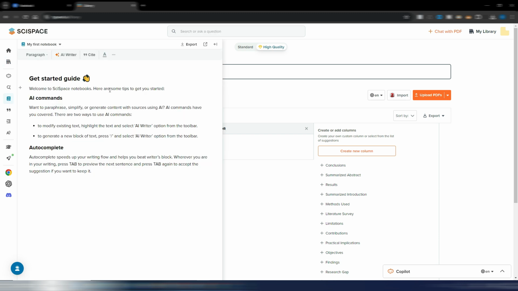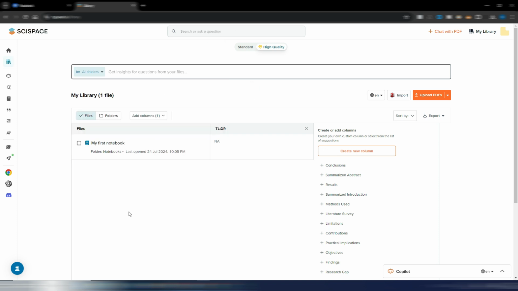Here is where you can generate different notebooks where you take notes. You can also use the AI writer here to finish your notes in your notebook, and you can save this notebook here in your library.